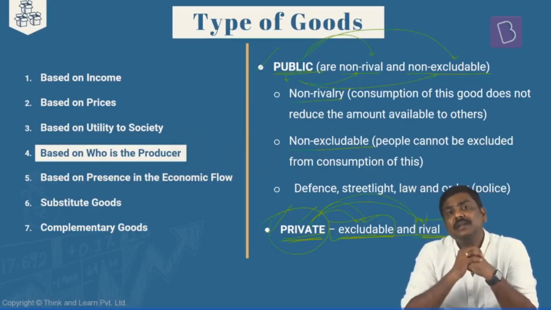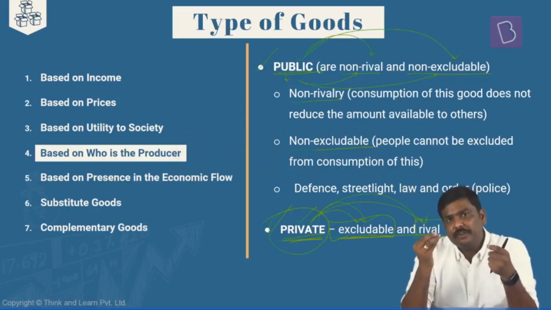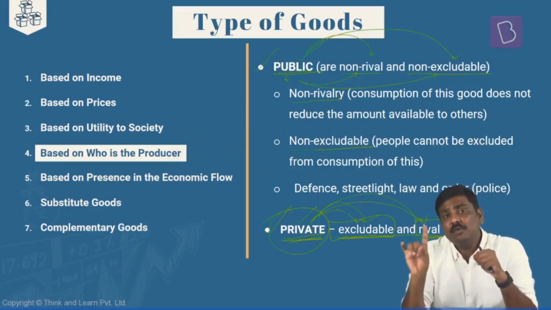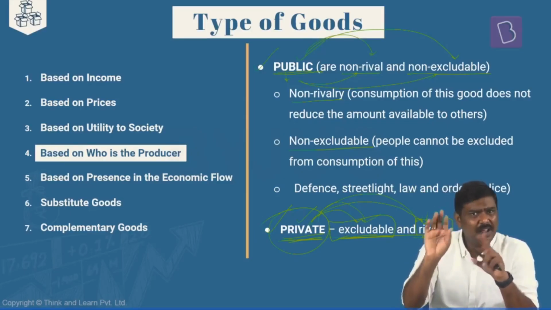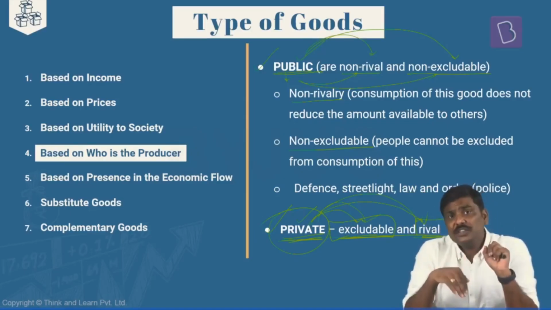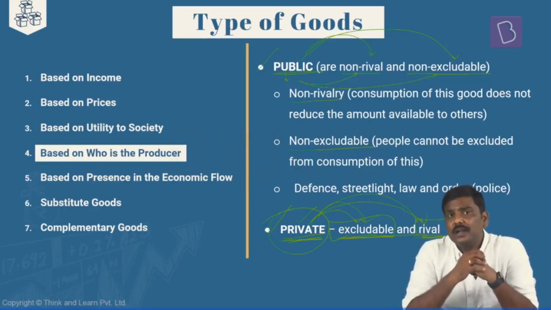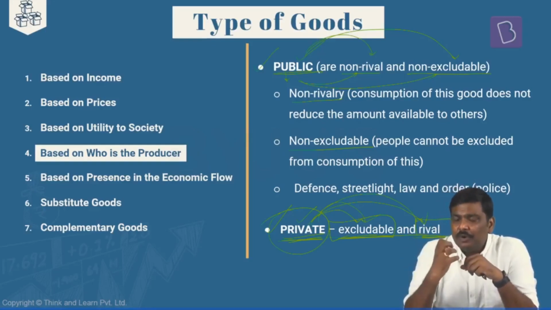Let me take a very simple example here. You will go to the market, pay let's say 50k or 60k, and purchase a mobile phone.